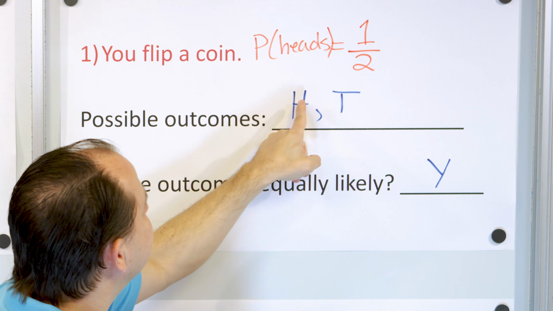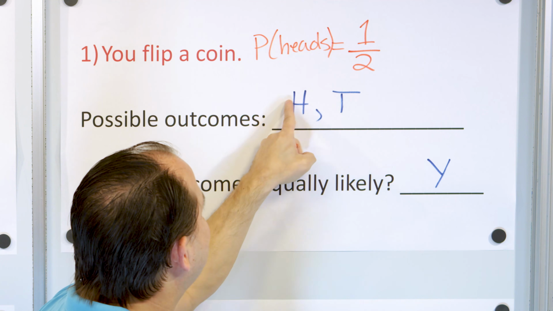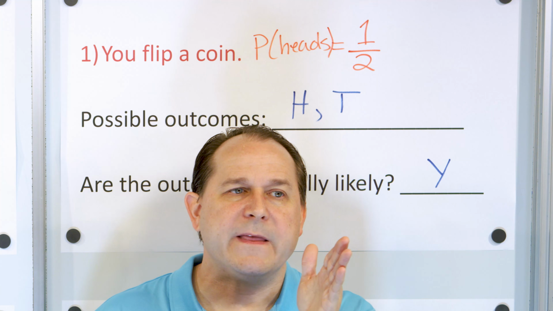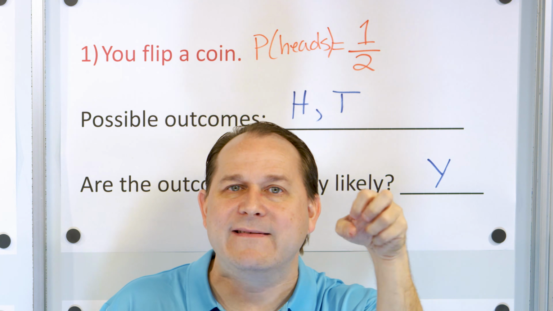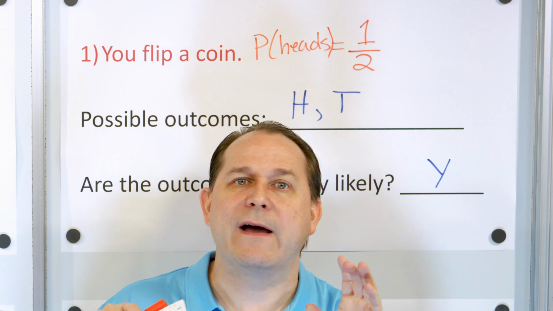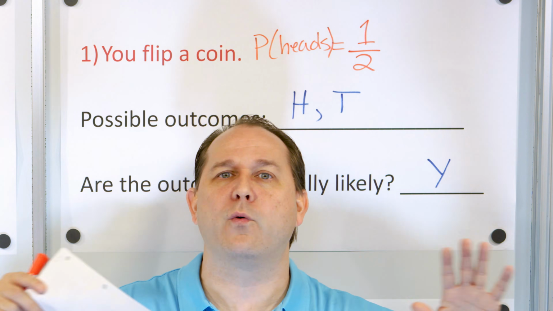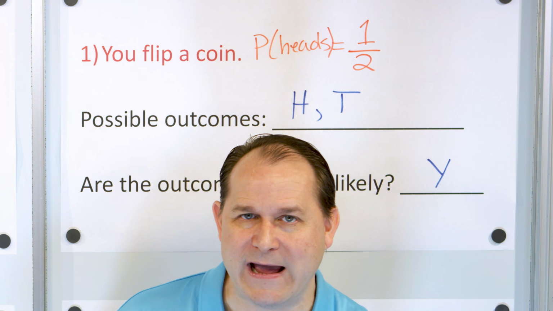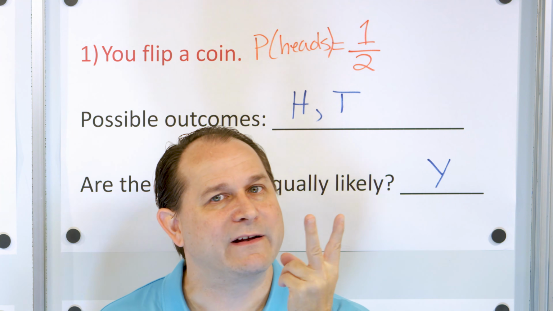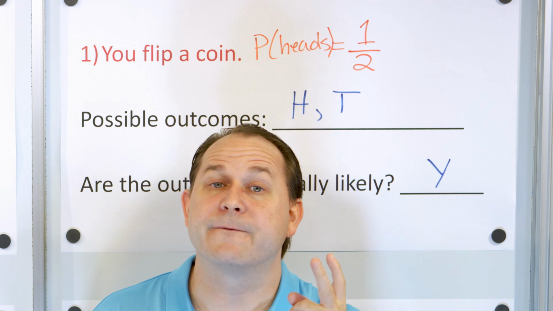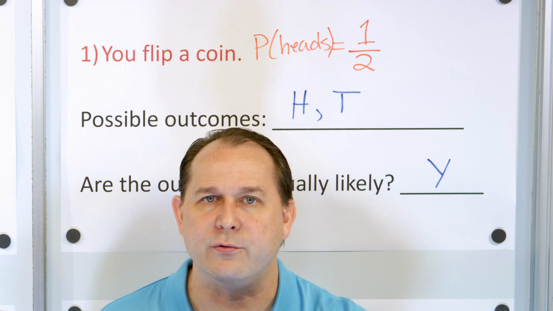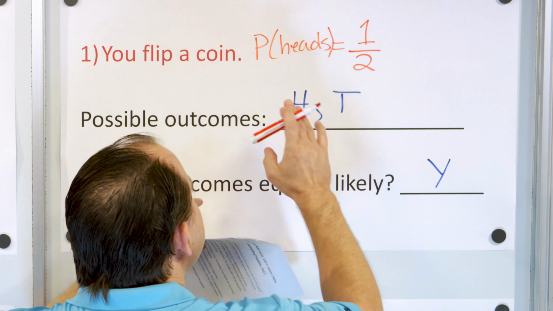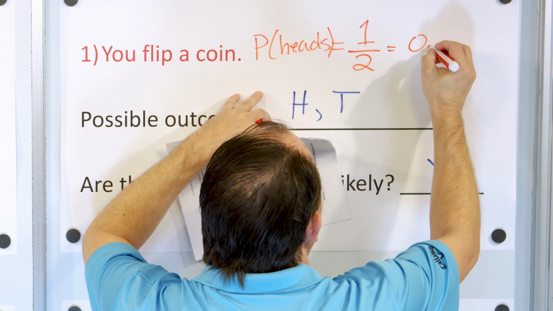And the parentheses doesn't mean multiplication, it means probability of landing on heads is 1/2. Why is it 1/2? Because there's only 1 heads that can happen, and there's 2 possible outcomes. That's how you find a probability. First, you have to identify the outcome you're looking for, how many ways that can happen, only 1 heads. And then you have to look at the total number of outcomes, all of the ways in which the thing can land. So there's only 2 outcomes, heads or tails. Because I'm looking for heads, that's only 1 outcome, but the thing can only land 2 ways, that's 2 outcomes. The probability, the fraction of time it'll land on heads is 1 out of 2 times. Now, this means 1/2. Now, you all know that 1/2 as a fraction is equal to 0.5.